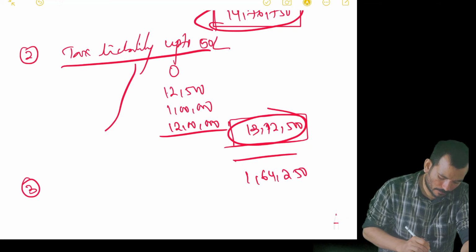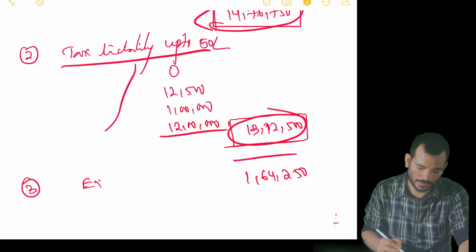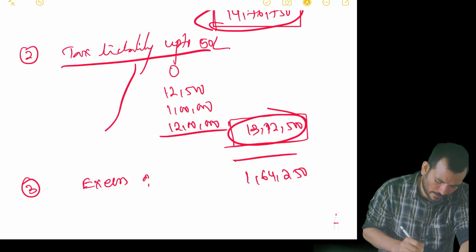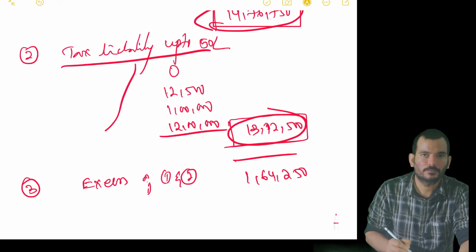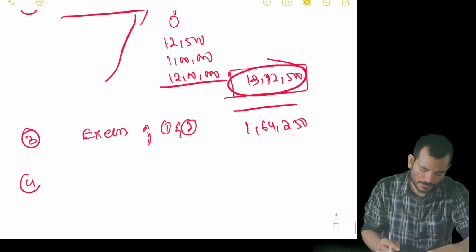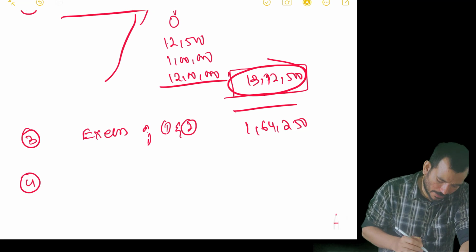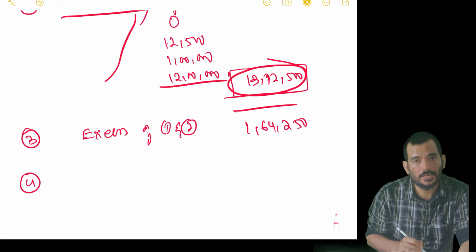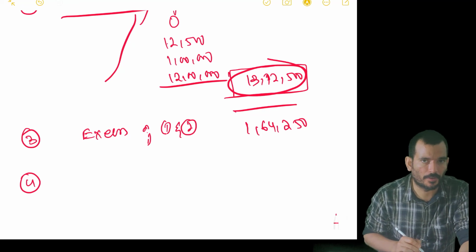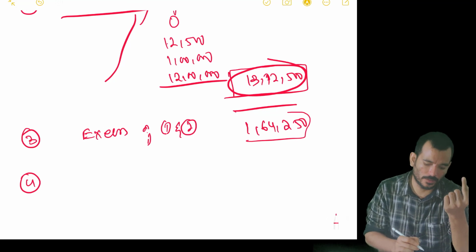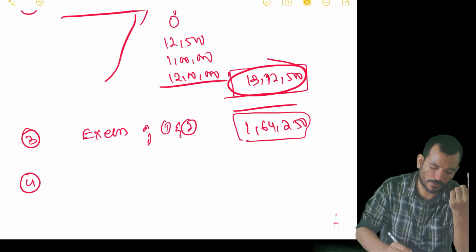But the income tax department is not agreeing to that. In step number 4, they say how much has it exceeded from your excess of income. Your excess of income was only 1 lakh. You are paying 1,64,250, right?